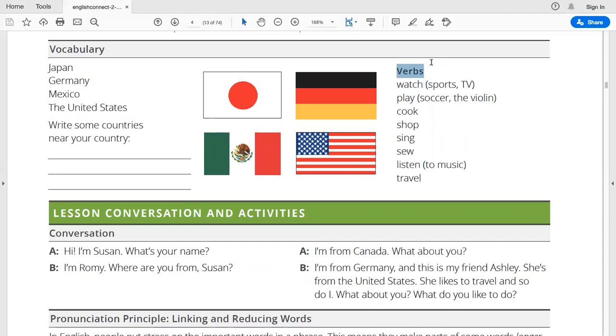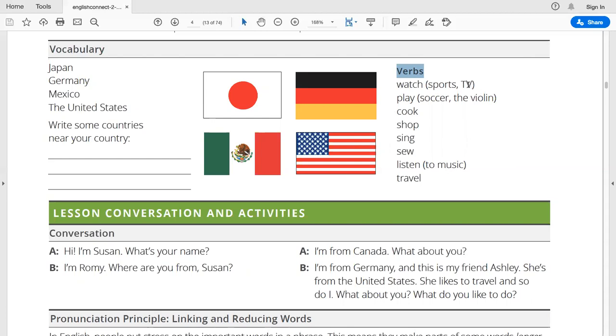Let's go to the verbs. Here we'll see the next verbs. Watch, play, cook, shop, sing, sew, listen to music, travel. So again, watch. Watch is for something that we see for a longer period of time.